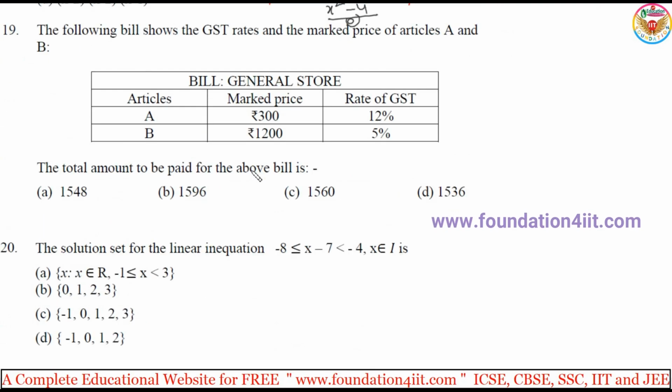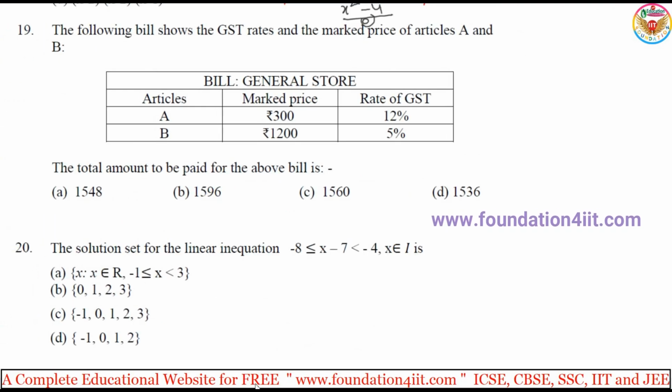Next one. The bill shows the GST rate and the market price of articles A and B. We need the total amount to be paid. Here we have the market price, plus the GST we have to add.